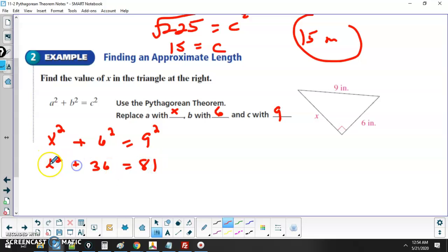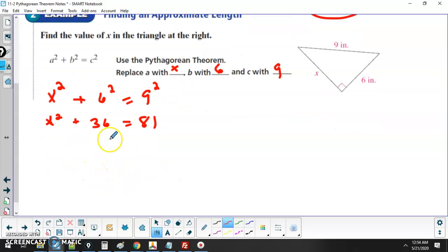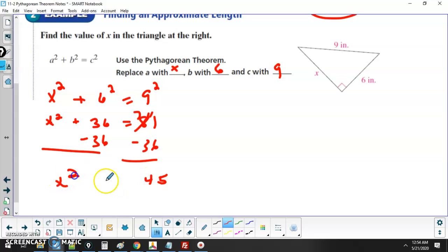All right, this time you can't simply square root both sides. Before you do that, you have to think about how to solve an equation, and that is always try to get the variable by itself. So you undo the addition with subtraction here. Looks like we'll have to borrow. So it's 11. 11 minus 6 is 5. 7 minus 3 is 4. So we have x squared equals 45.